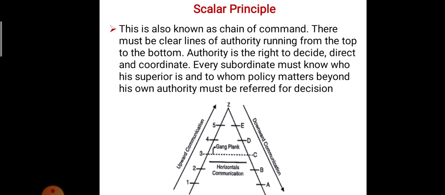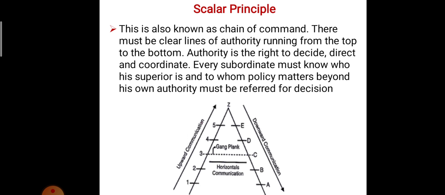The next is the scalar principle. This is also known as the chain of command. There must be a clear line of authority running from the top to the bottom. In the last few lectures we also discussed the management organization, top to bottom and bottom to top. That is the cycle, the scalar principle. Authority is the right to decide, direct and coordinate.